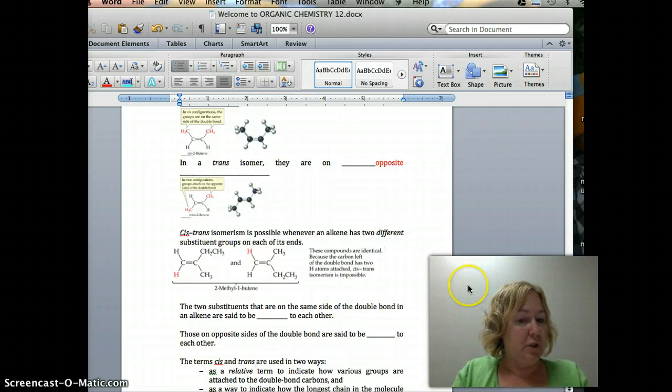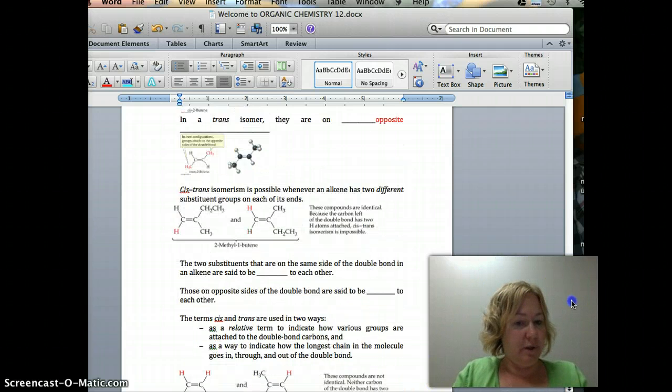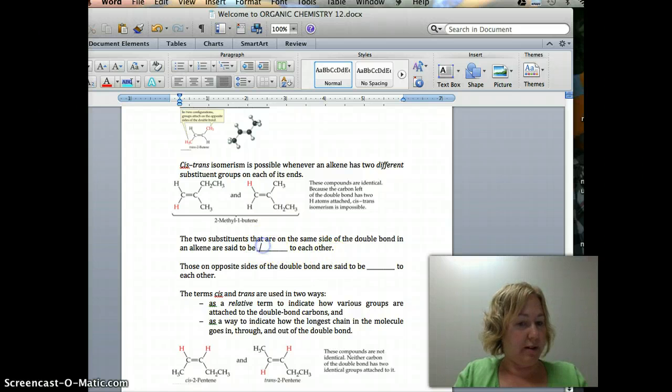Okay, so now we sort of know what cis and trans are. We need to play with that a little bit more. We'll do that in lab or class or whatever. The two substituents that are on either side of the double bond in an alkene are said to be cis to each other. So I'm just repeating what I just told you in case you didn't get it the first time. Substituents on opposite sides are said to be trans.